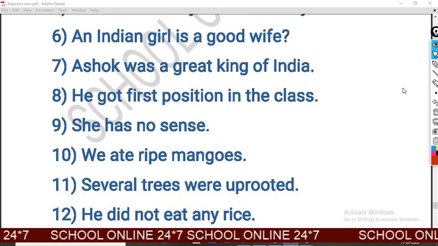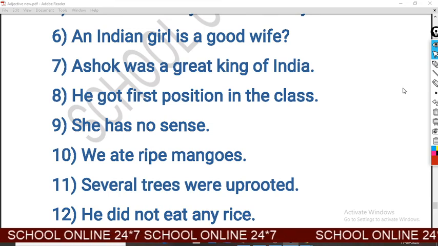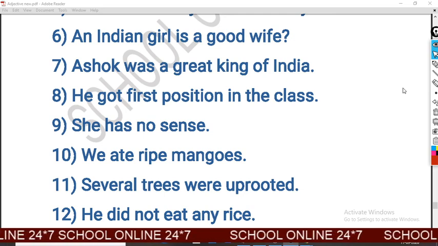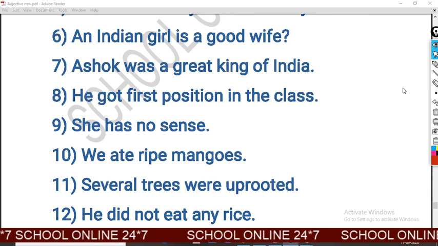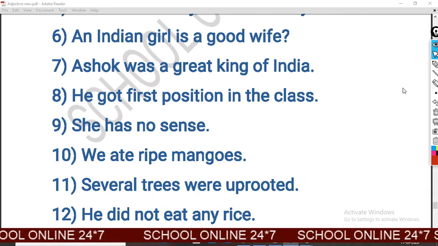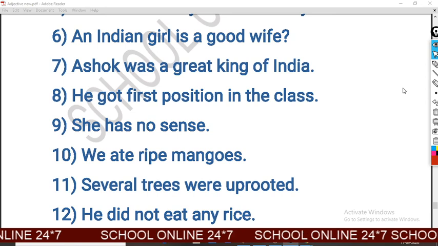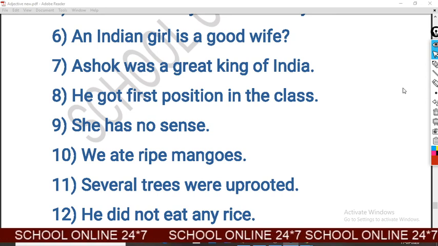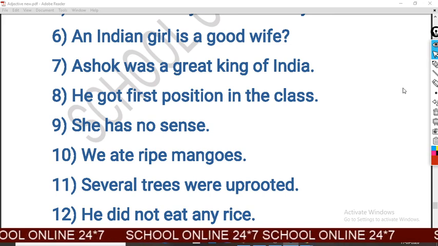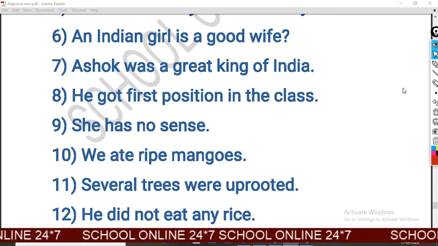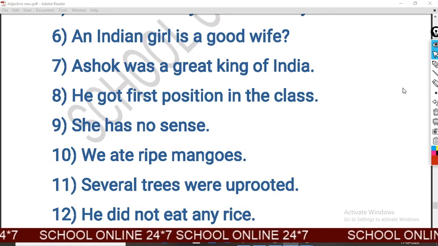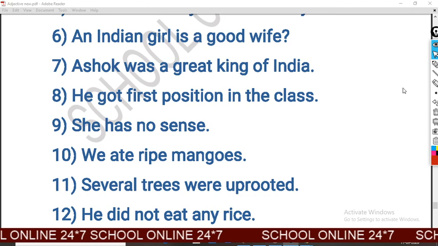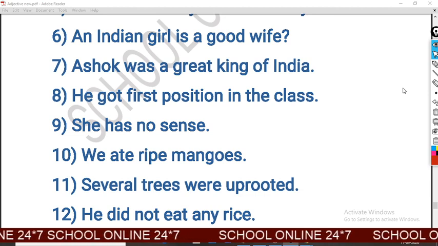So this is the exercise, and I hope you all understand all kinds of adjectives and the differences between adjectives and pronouns with similar words, and you can find out the kind of adjective very easily. I hope so.